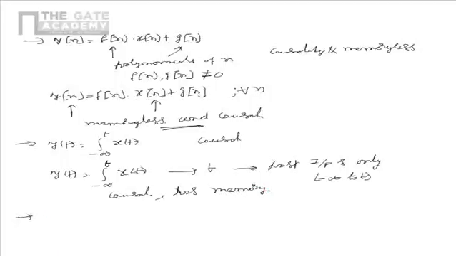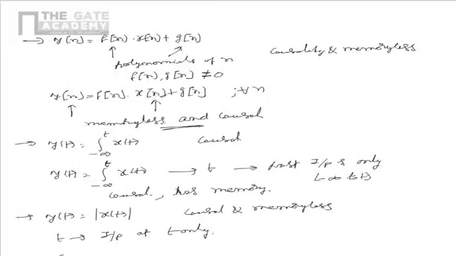Now let us consider another system. y of t is equal to mod of x of t. We have to find if the system is causal and memoryless. So we see that in this case, the output at any instant t depends on the input at t only.